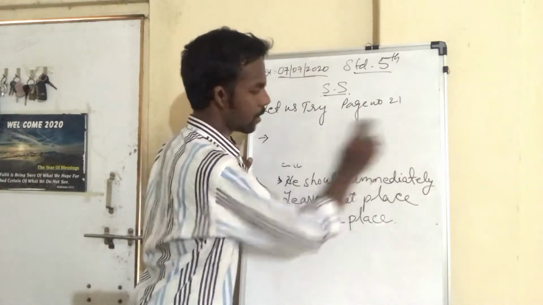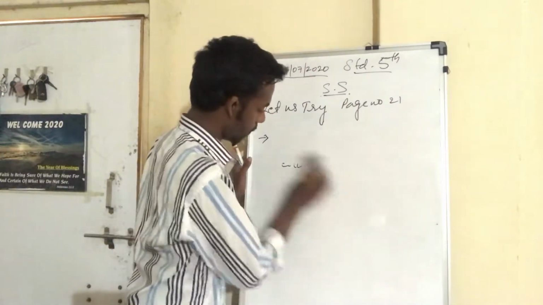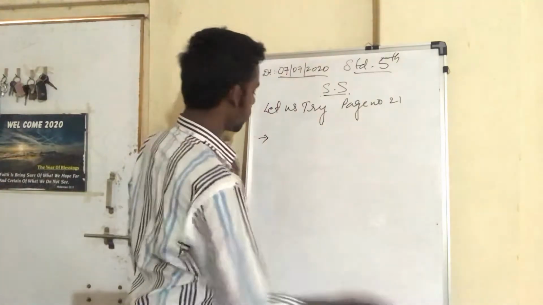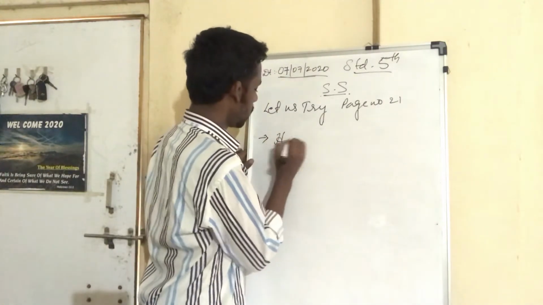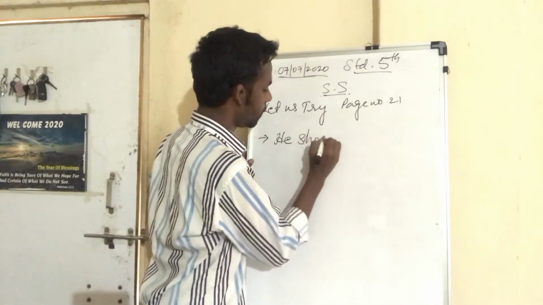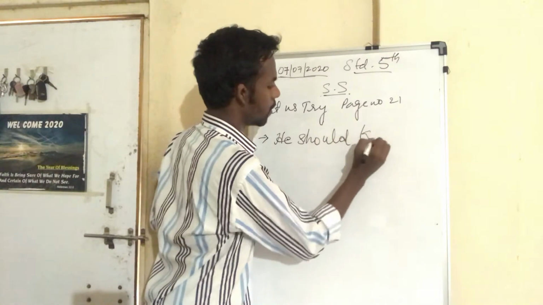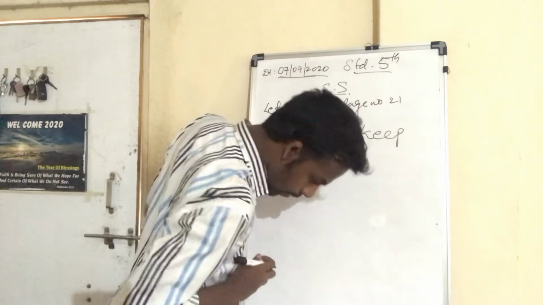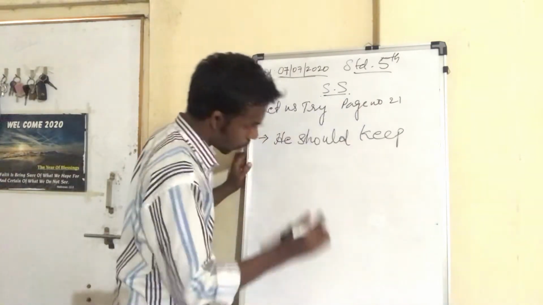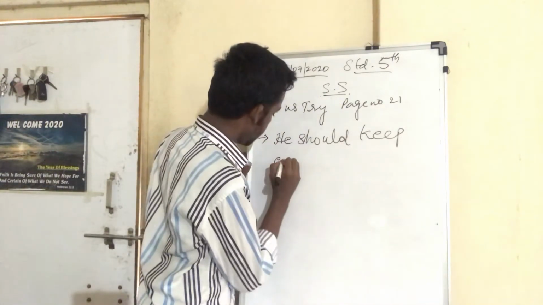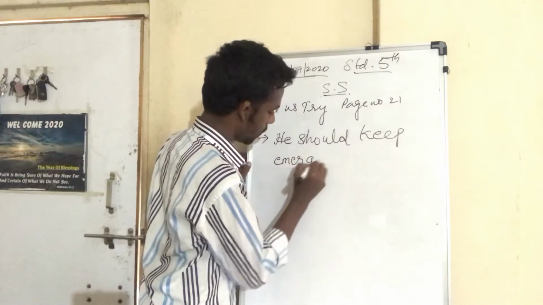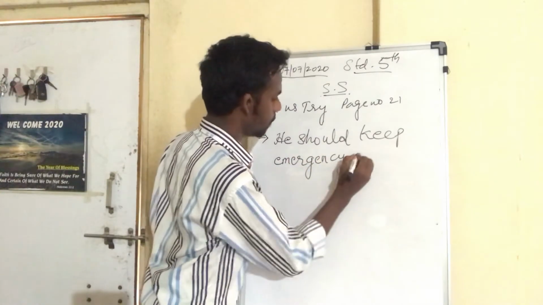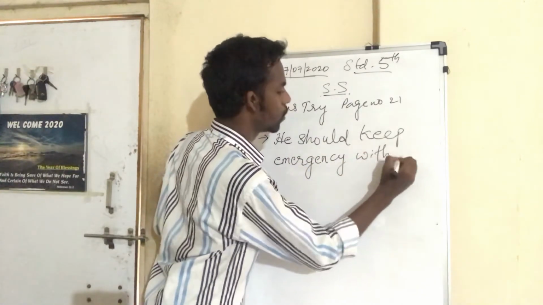Later on I will be sharing this PDF. So what would be the second precaution? He should keep a safety kit, an emergency kit, with him, which includes what?